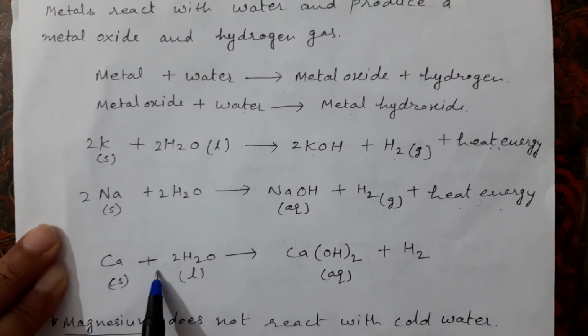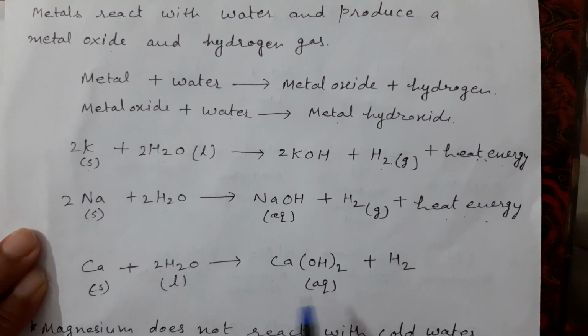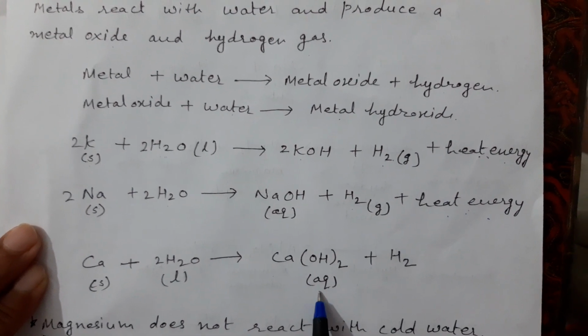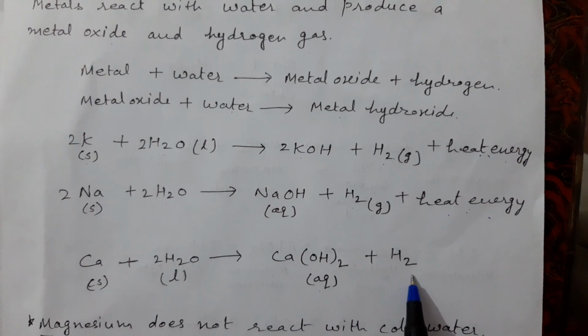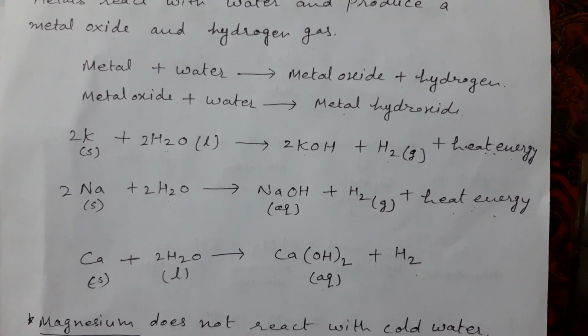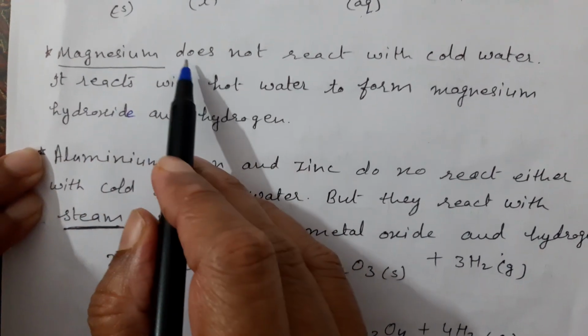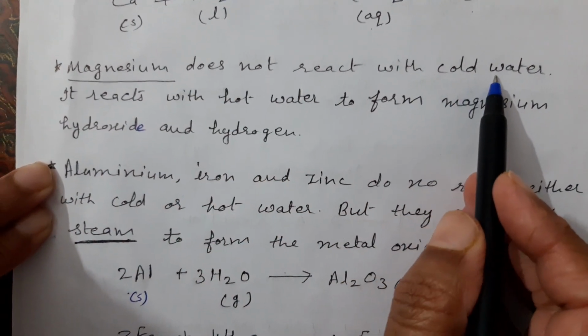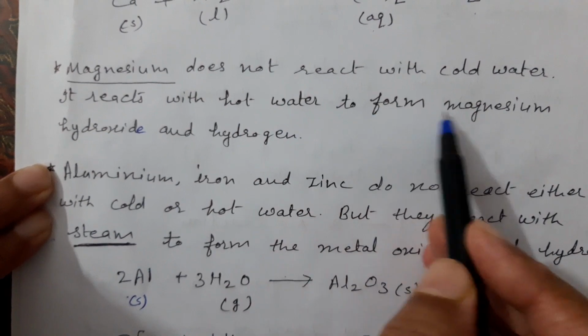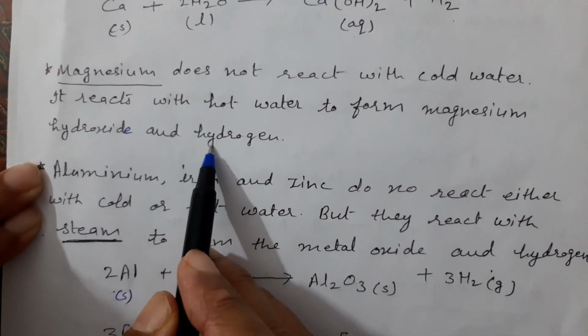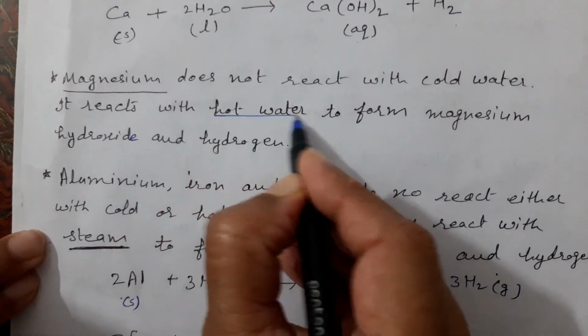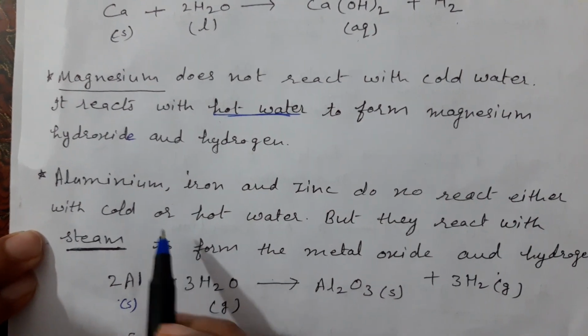Calcium and water react together, they form calcium hydroxide in aqueous form and hydrogen gas. Now other metal, magnesium. Magnesium does not react with cold water. It reacts with hot water to form magnesium hydroxide and hydrogen.